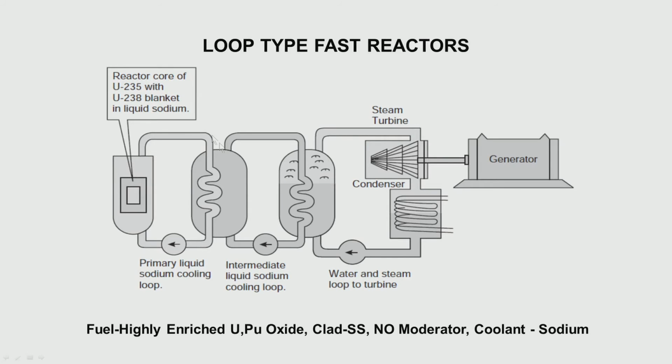So the efficiency of the steam cycle here is of the order of 38 to 40%, whereas in a light water reactor like a boiling water reactor or a pressurized water reactor, the efficiencies are around 30 to 32% only, and this does make a difference. The more the efficiency, the less the amount of fuel and the less the waste. But why these 3 circuits? Why not get rid of the second sodium circuit?